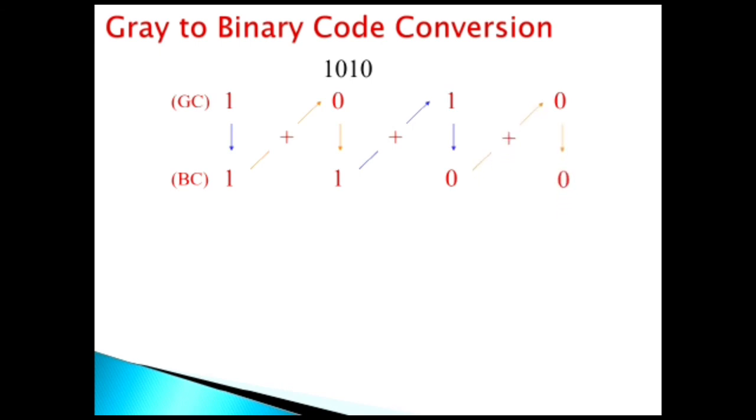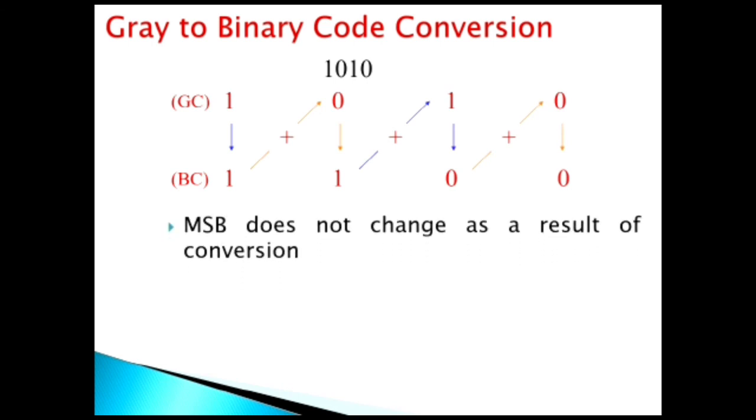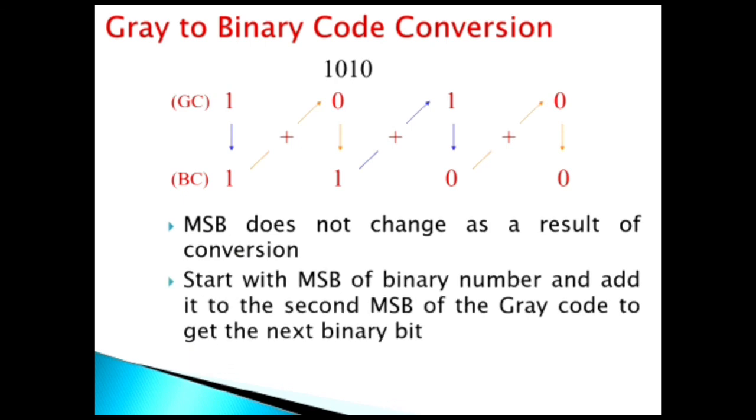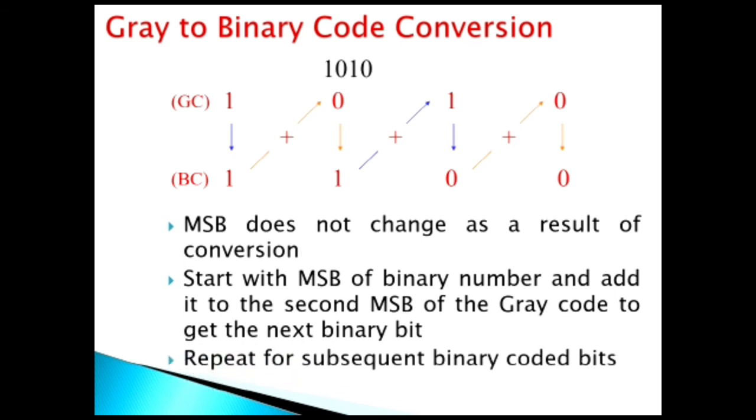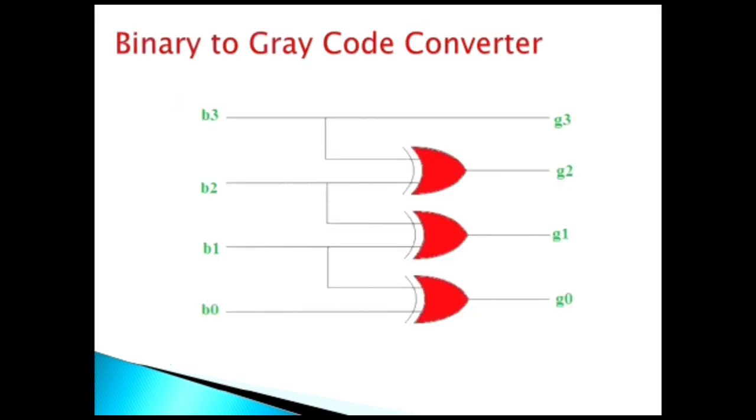In this way the gray code 1010 is converted into 1100 as a binary code. In this case again the MSB is not changing in the result, and we are taking the MSB of the gray code as the MSB of the binary code, and this is repeated till we reach the last bit.